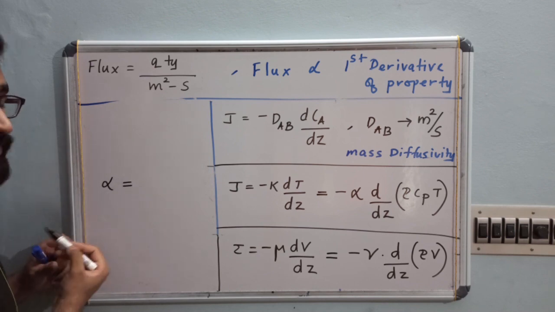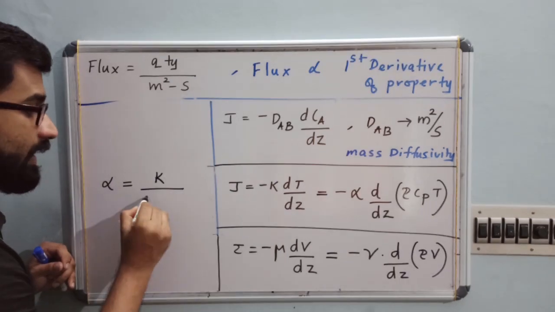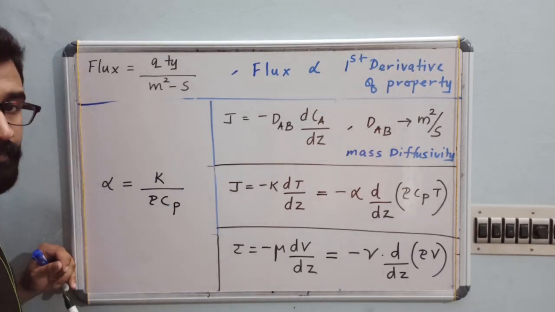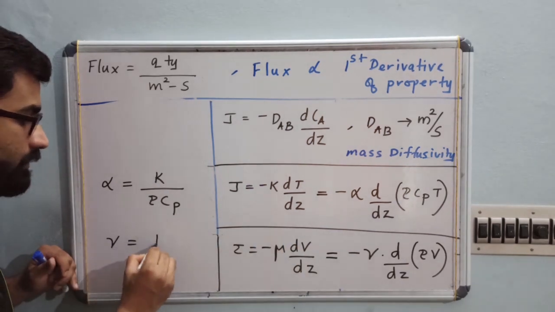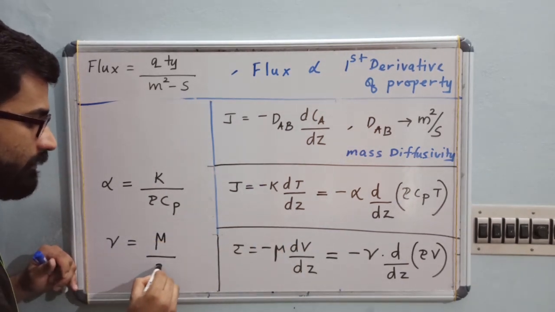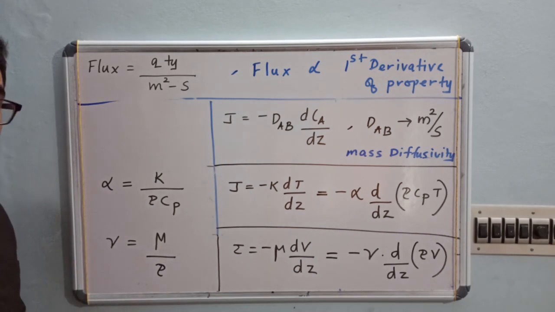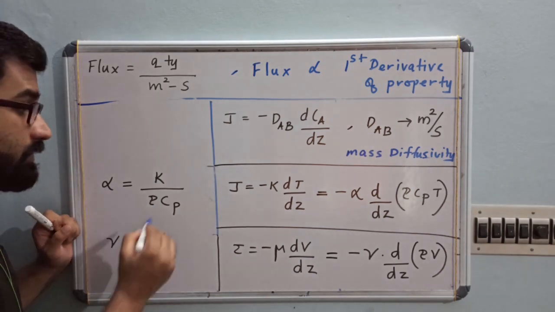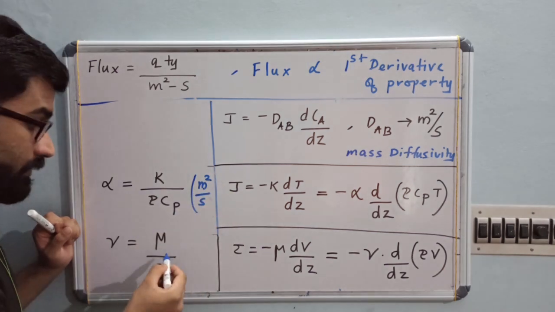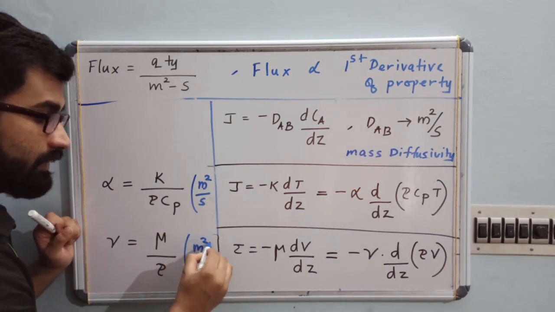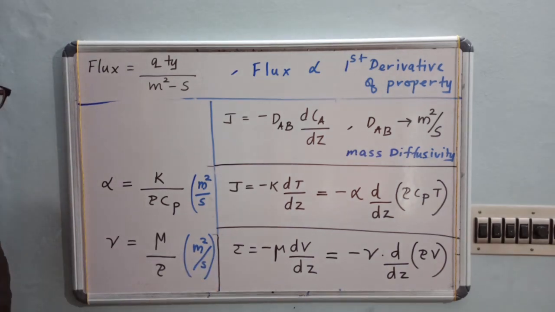Right, what is the equation for alpha? Equation for alpha is K divided by rho Cp. What is the equation of kinematic viscosity? Viscosity divided by density. Now, I hope you remember the unit of thermal diffusivity. Thermal diffusivity unit is meter square per second. What is the unit of kinematic viscosity? Meter square per second.